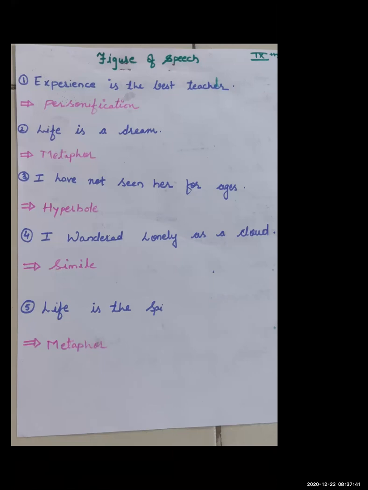Lonely is a feeling or a situation, that is for human beings. Again, I wandered lonely as a cloud. Here as is used, which means loneliness is compared to a cloud. So simile.